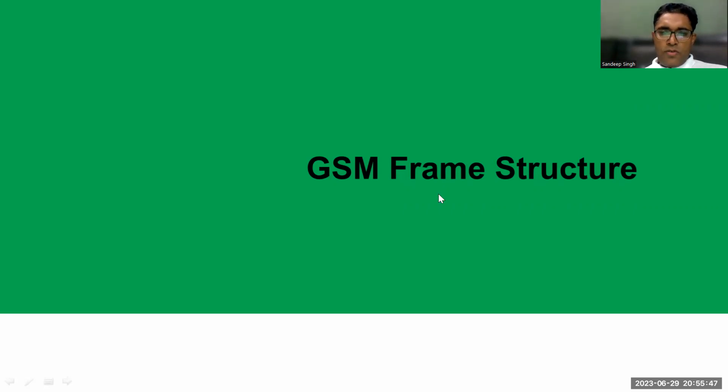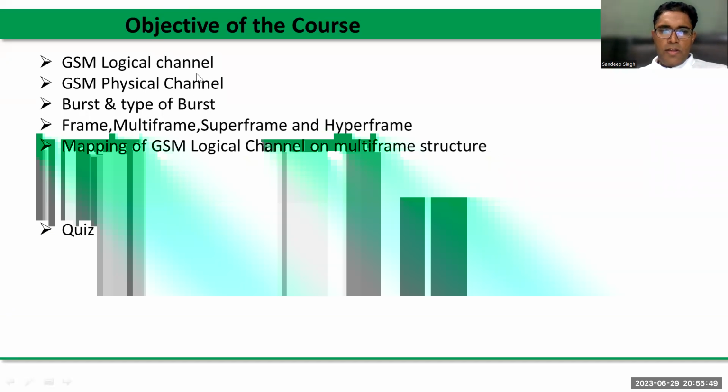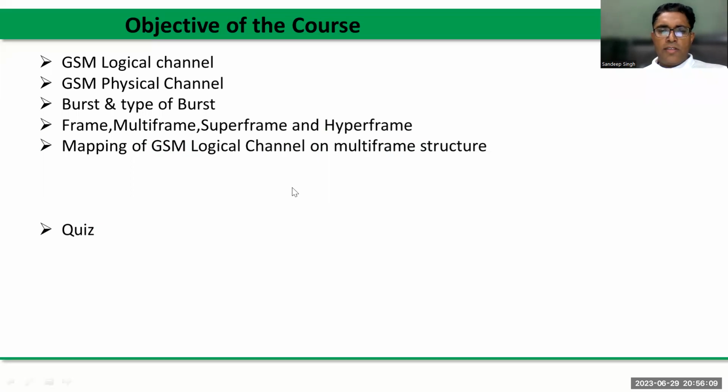In this course, the objective is that we will cover how information is transmitted on the air interface. That is the basic concept, and it mainly covers the frame structure in terms of burst, frame, and multi-frame. This is the hierarchy on which our logical channels, control channels, and traffic channels are transmitted in the form of bursts.